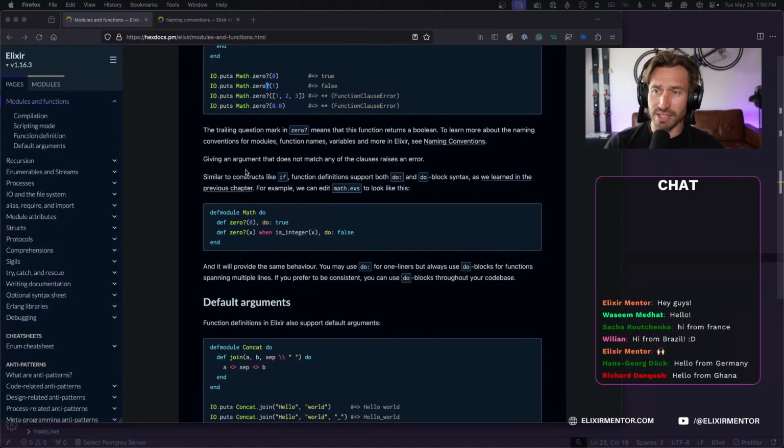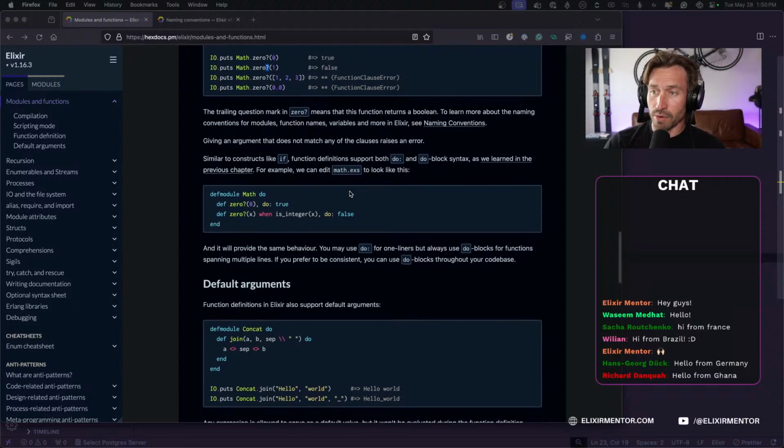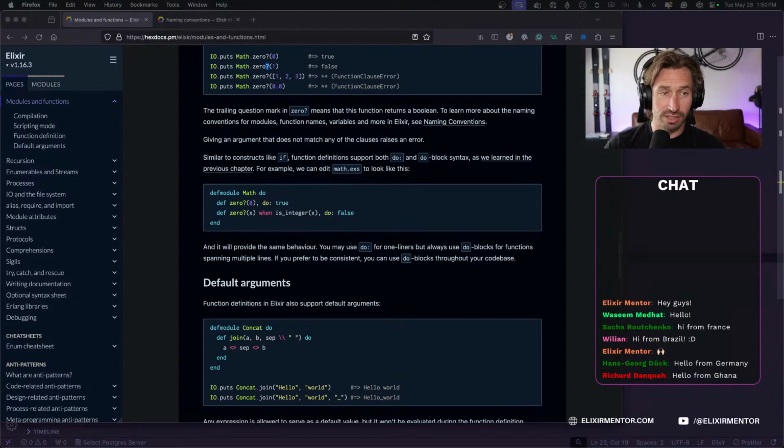All right, so given an argument that does not match any of the clauses, it raises an error. Yeah. So similar to constructs like if, function definitions support both the shorthand version of the function and the do block syntax, as we learned in the previous chapter. So for example, we can write any function in the shorthand version.